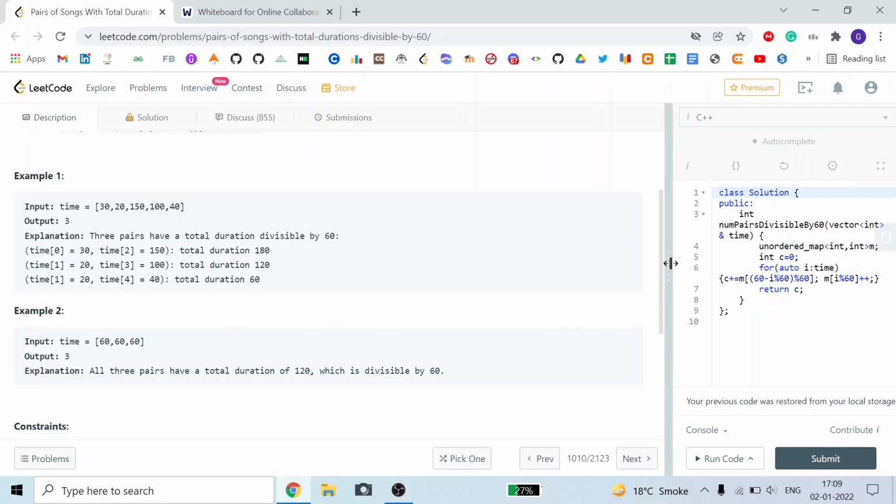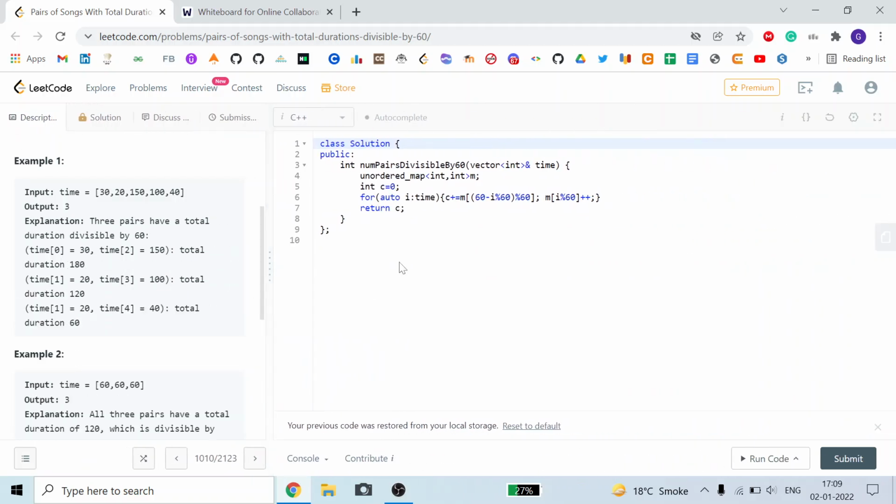Now we move to the approach. This is my accepted solution. I have taken an unordered map of int comma int type and named it m. I have taken a variable c, which stores the number of total pairs up to the ith number.